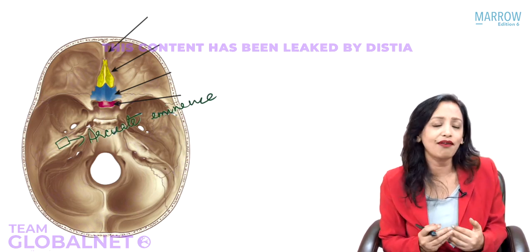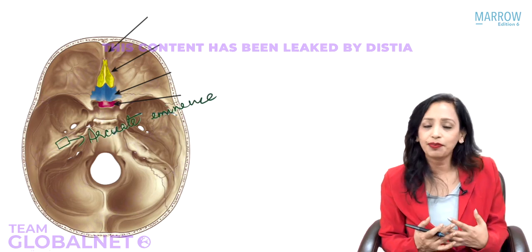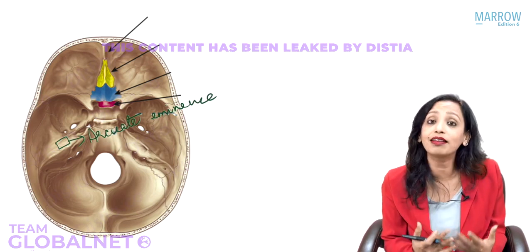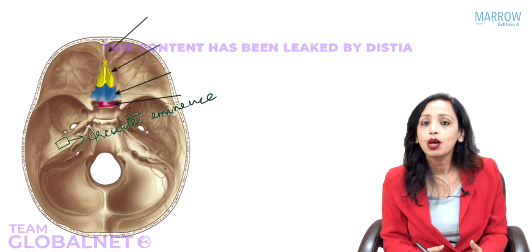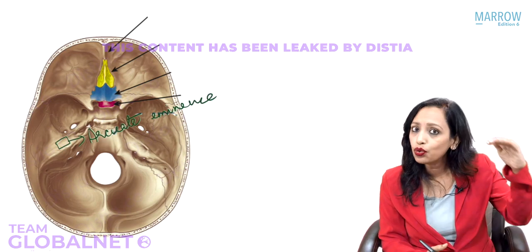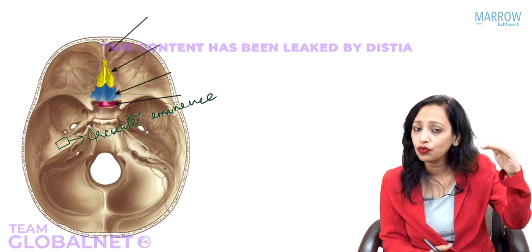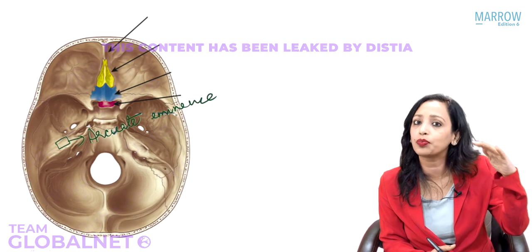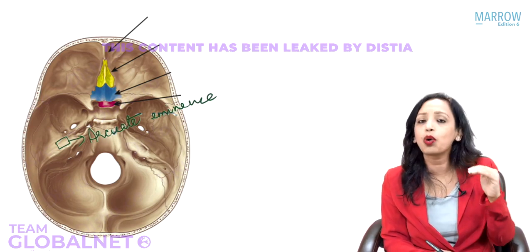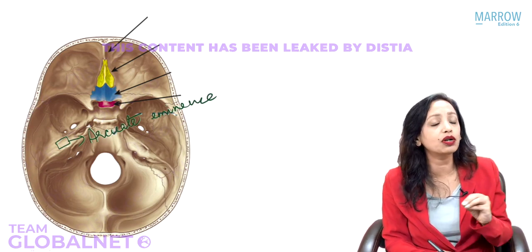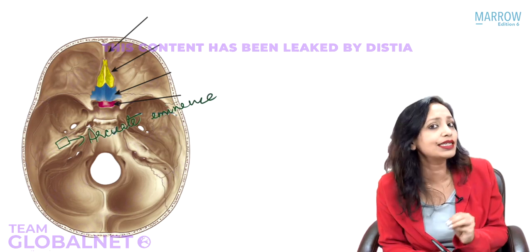But is the patient having any defect in the inner ear? No. Where is the defect? In the roof of the inner ear, in the base of skull covering the superior semicircular canal. This is what is known as superior semicircular canal dehiscence syndrome.